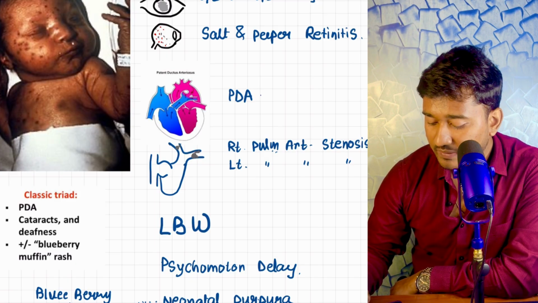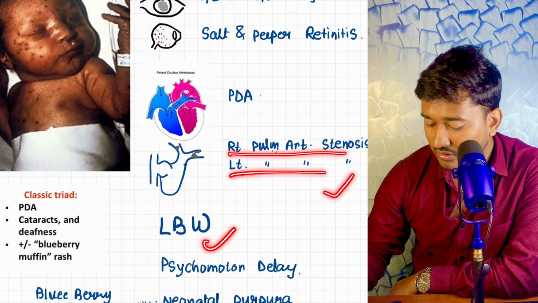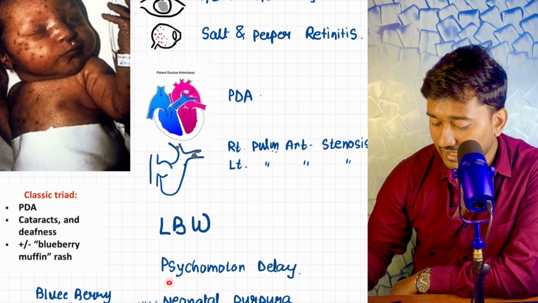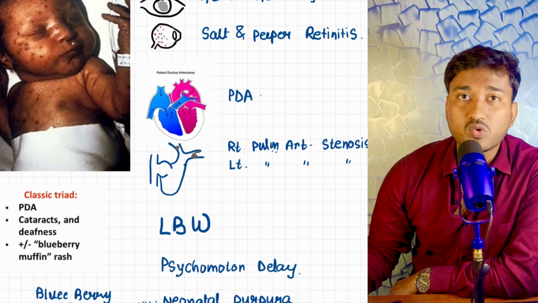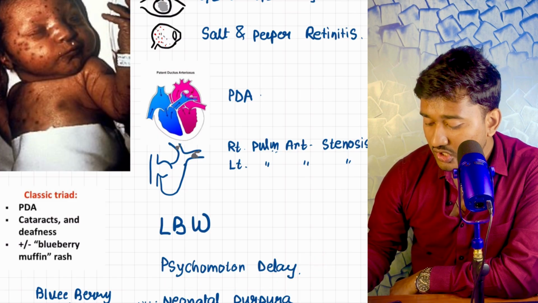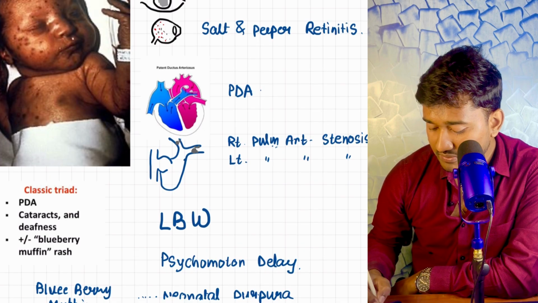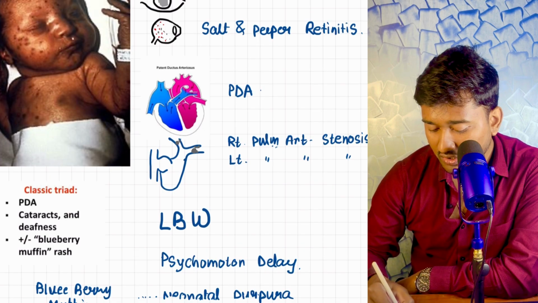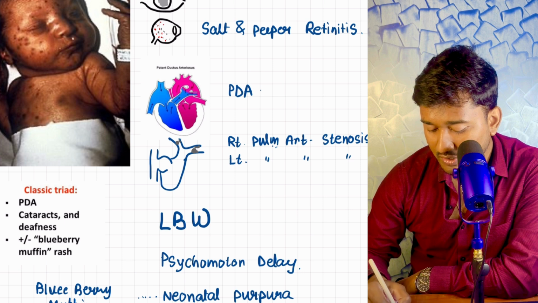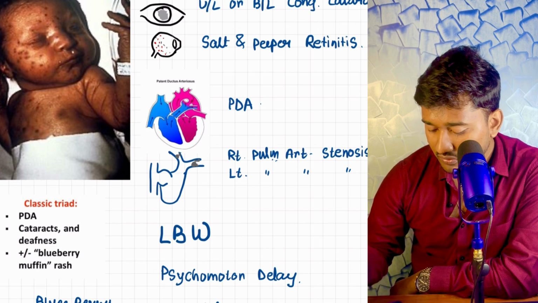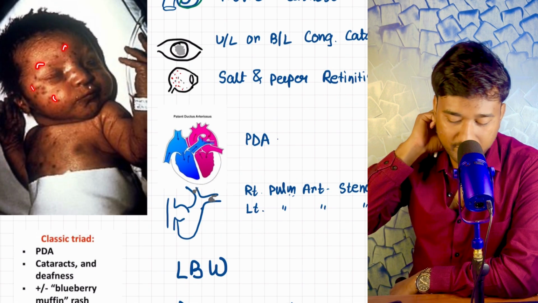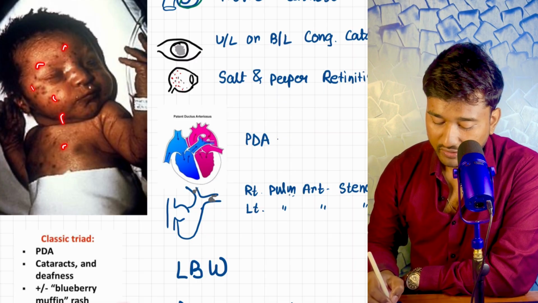Another complication is low birth weight, and don't forget that in later life it can cause psychomotor delay, neurodevelopmental delay, and also neonatal purpura, which we call blueberry muffin spots. These spots because of neonatal purpura are basically termed blueberry muffin spots. So never forget that, right?